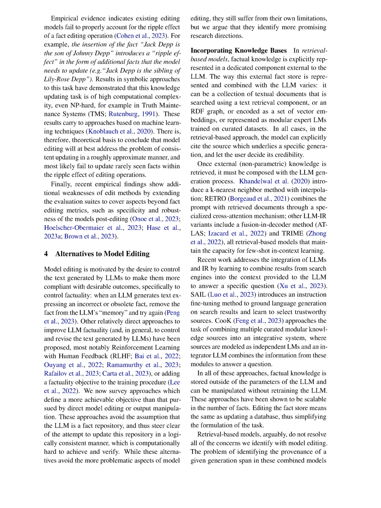Section 4. Alternatives to model editing. We're going to discuss alternatives to model editing. Model editing is a technique used to control the output of large language models, LLMs, to ensure they produce accurate and up-to-date information. If an LLM produces incorrect or outdated information, the idea is to remove that information from the model's memory and try again. However, there are other methods to improve the accuracy of LLMs, such as using reinforcement learning with human feedback or adding a fact-checking step to the training process.